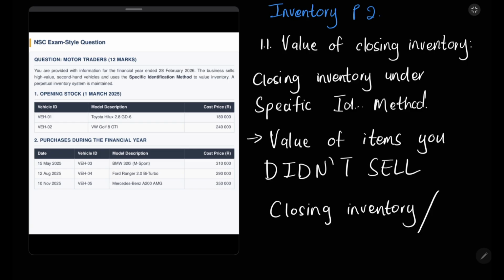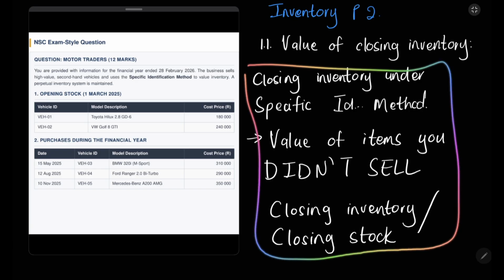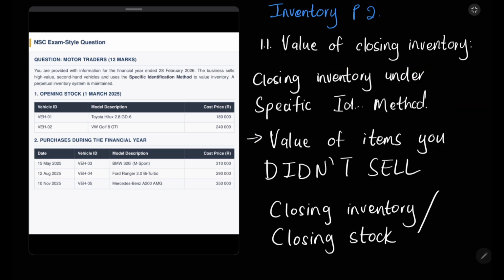This is your closing stock, okay? So they're basically asking you to find the value of the closing stock, meaning the items that you still have. So write all this information in your notebook so that if they're asking in your exams how to calculate the value of the closing stock under the specific identification method, you know that you have to look for the items that you still have, the ones that you didn't sell.